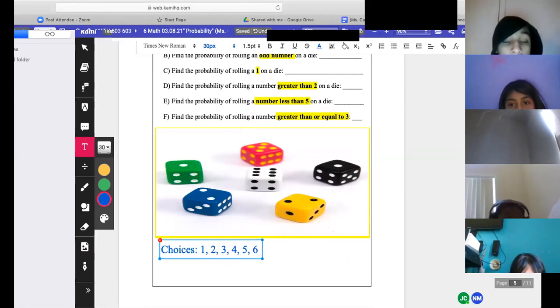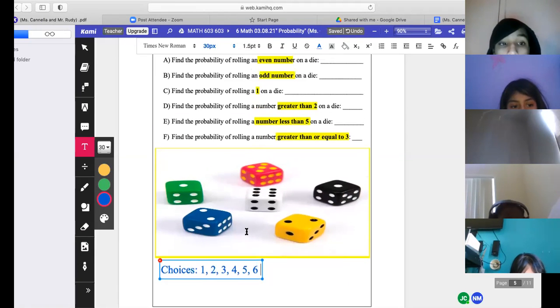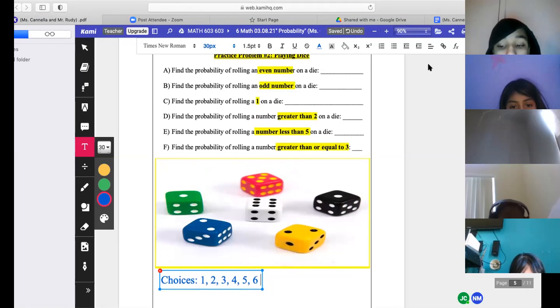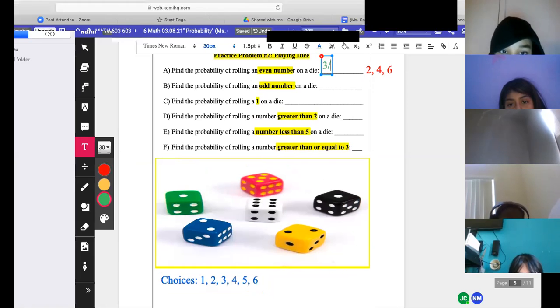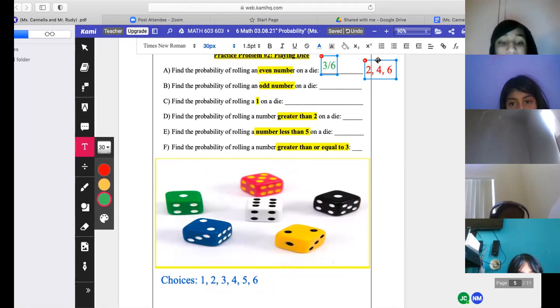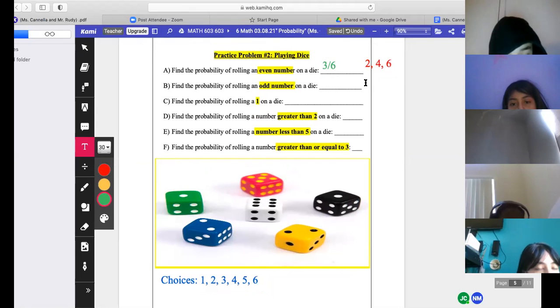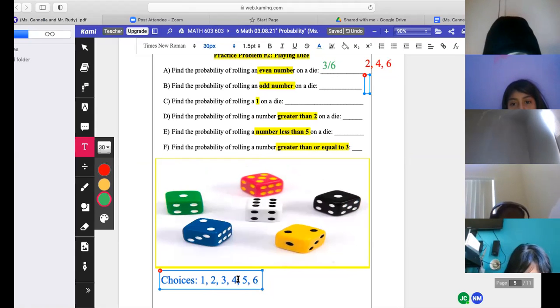We're going to list our choices first and then figure out the fraction. Out of these 6 numbers, what numbers are even? What are my even numbers from the blue on the bottom? 2, 4, and 6. How many numbers are even? 3. Out of the total amount that I could get? 6, right?